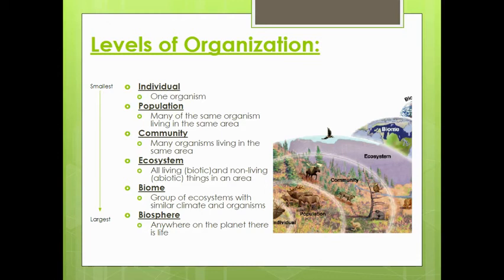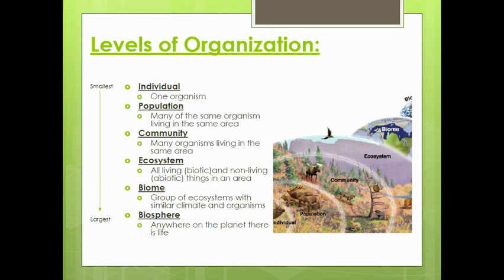Up next, we have the ecosystem. An ecosystem contains all living, biotic, and non-living, abiotic things in the area. So now not only are we talking about all the living things, but we're also going to be including things like the temperature, the precipitation, the rainfall, the humidity, things of that nature.